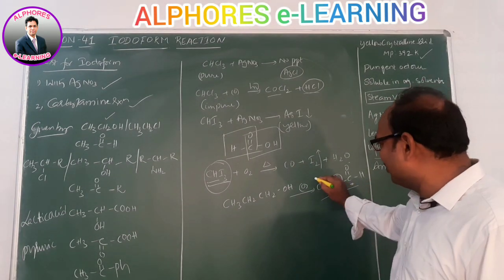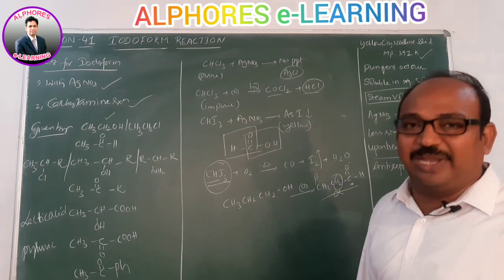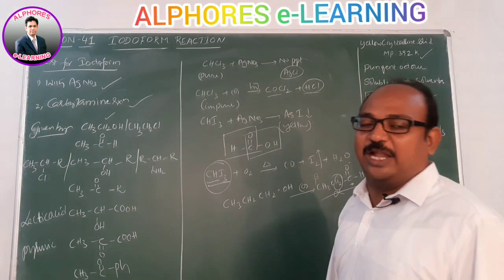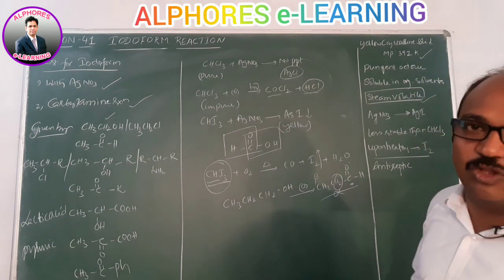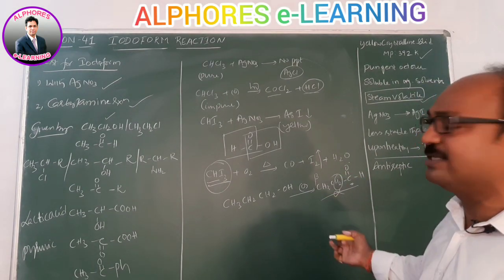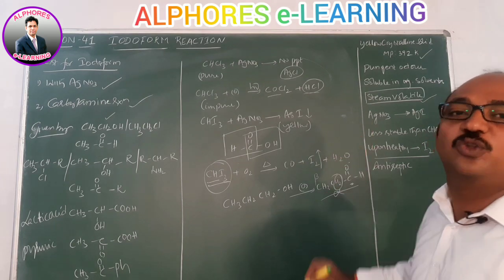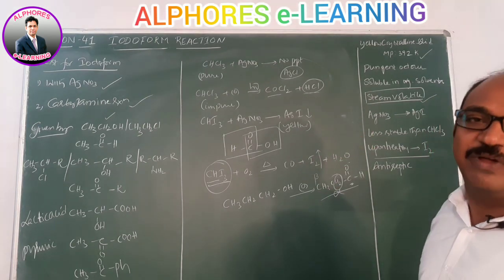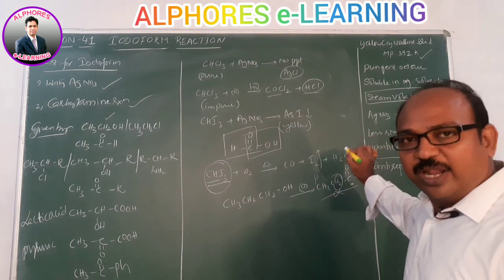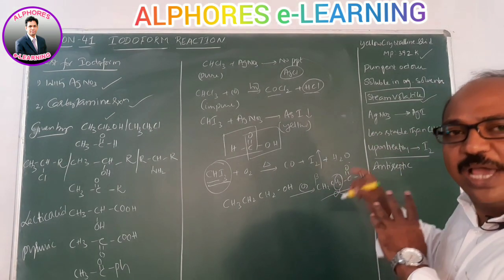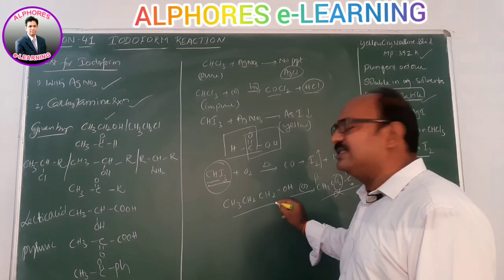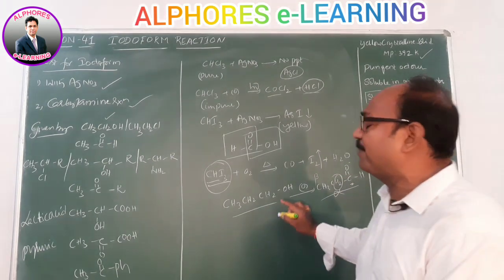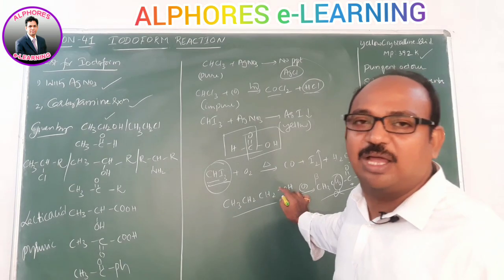Sir, the next carbon possesses hydrogens, no? The next carbon, the beta carbon, containing hydrogens are not acidic, and beta carbon hydrogens are not substituted by halogens. That means beta halogenation does not take place. Only alpha halogenation takes place. Here we need alpha hydrogens, and we only have 2 alpha hydrogens. That's why there is no haloform reaction except for ethyl alcohol. Any other primary alcohol, any other alcohol does not give.